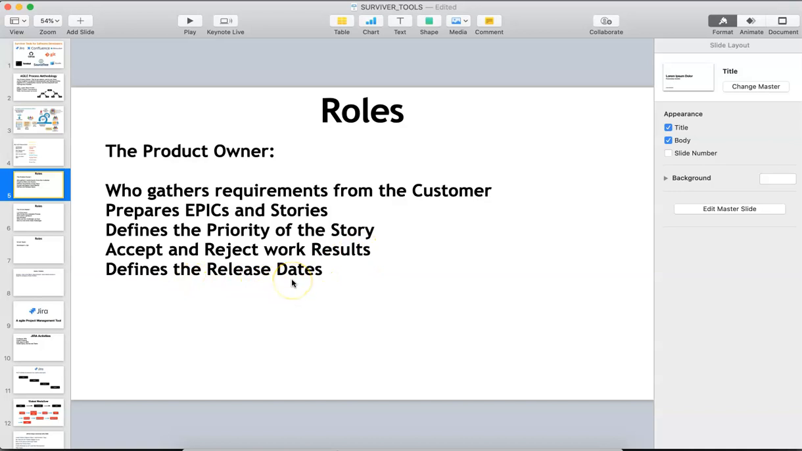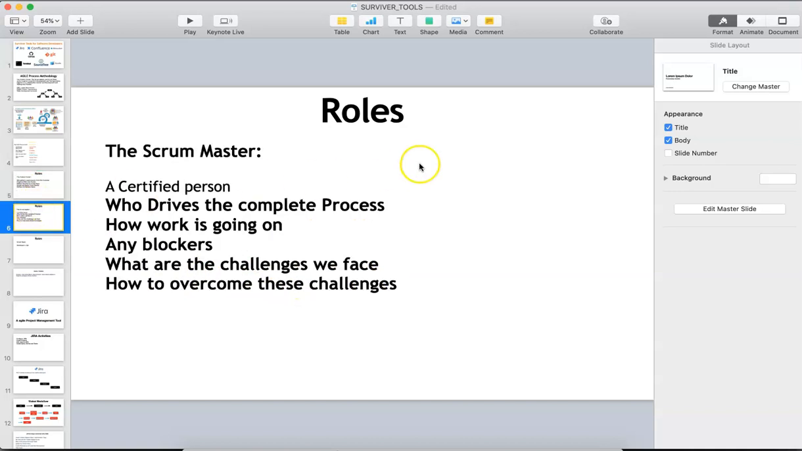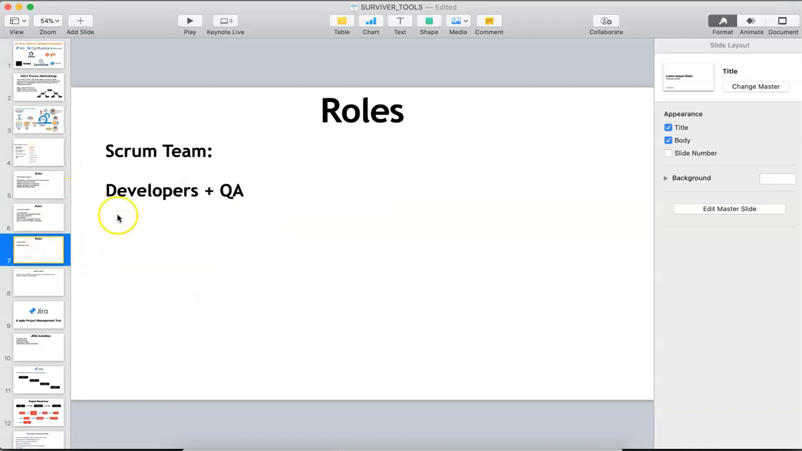He defines the release dates. Then the Scrum Master. The Scrum Master is not a project manager. He is a certified person who runs the Scrum and drives the complete process: how the work is going, whether there are any blockers, what challenges we face, and how to overcome those challenges. These are the roles of the Scrum Master and the Scrum team. Scrum team means developers as well as QA.